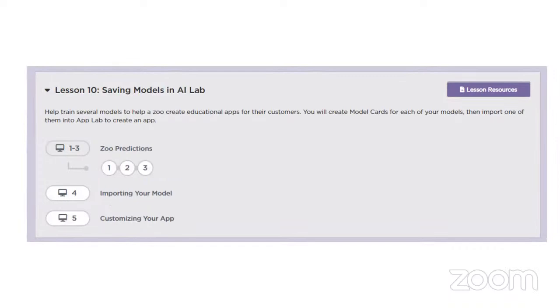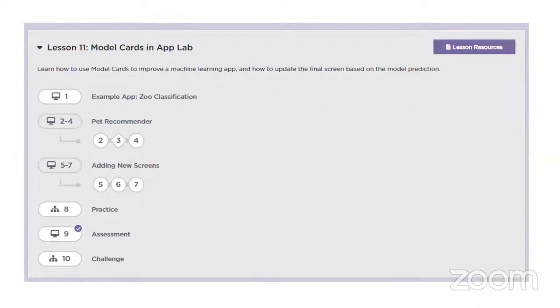We have another app, another game, which is Zoo Prediction. You can see AI is about predicting different things, features, and lots of things like that. So it's really important for us to know this. We're going to import that module as well, and then customize it. After that, we talk about the modeling of our cards within the App Lab. For instance, we have our zoo classification, and we have the pet recommenders. A lot of things that we're going to put together.